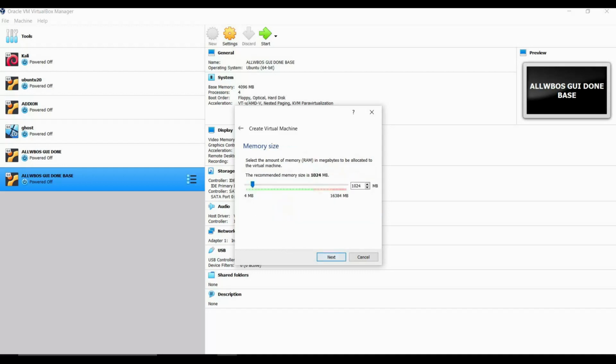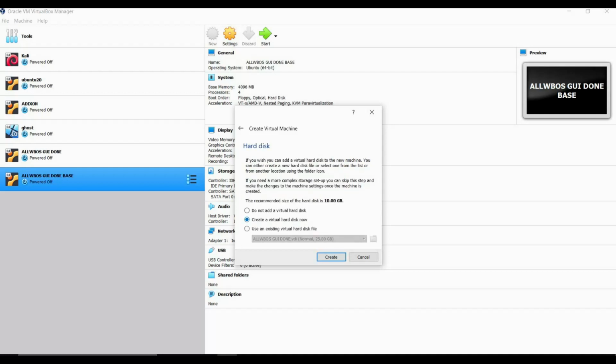Click on next, and now here you need to give the memory size, whatever you want to give to your virtual instance. So here I'm giving somewhere around 4 gigabytes. If you want to give 2 gigabytes, it's okay. It basically depends upon whatever RAM you have right now. I'm having somewhere around 16 gigabytes, so it's perfect for me.